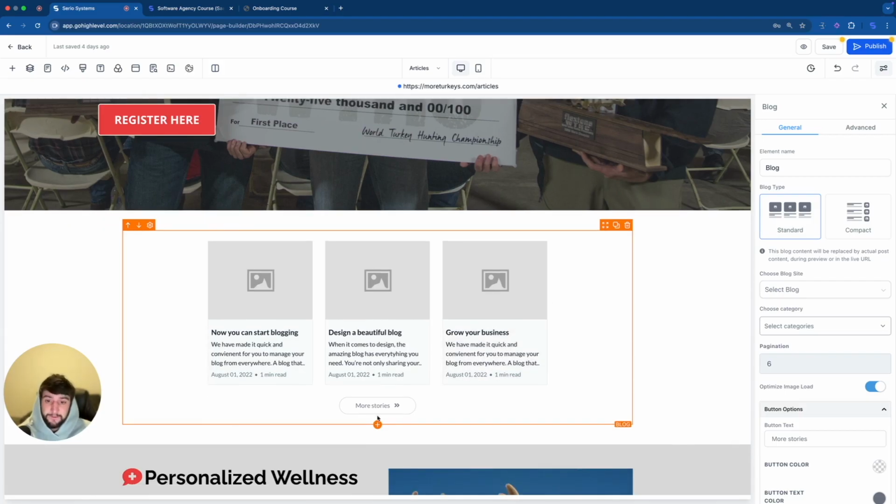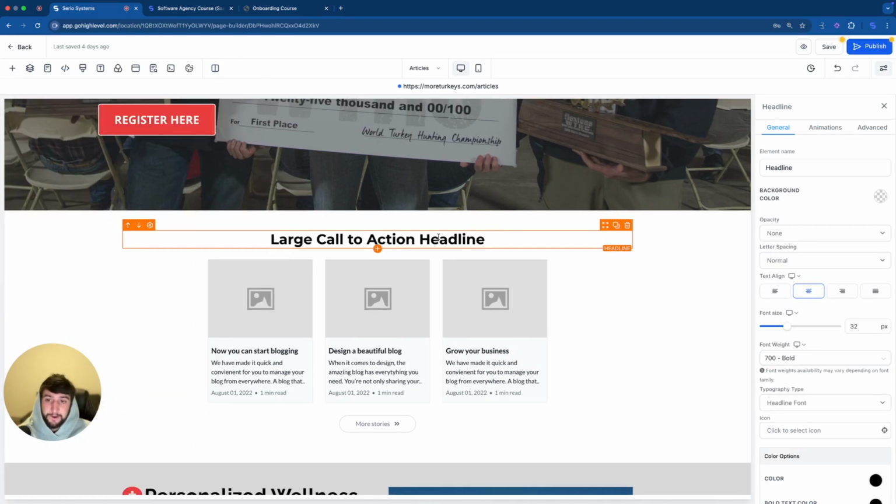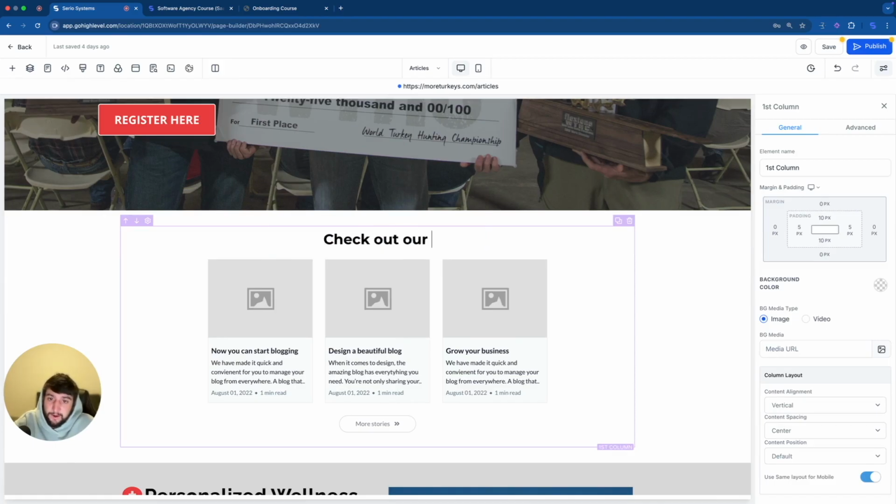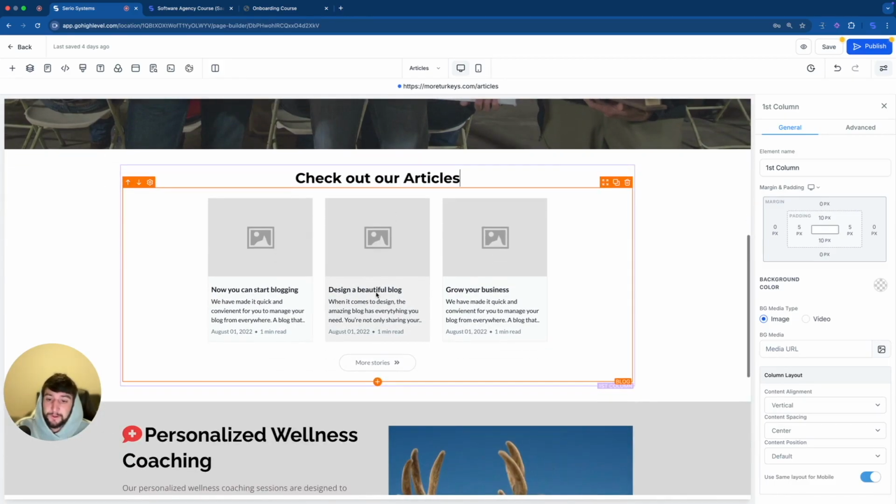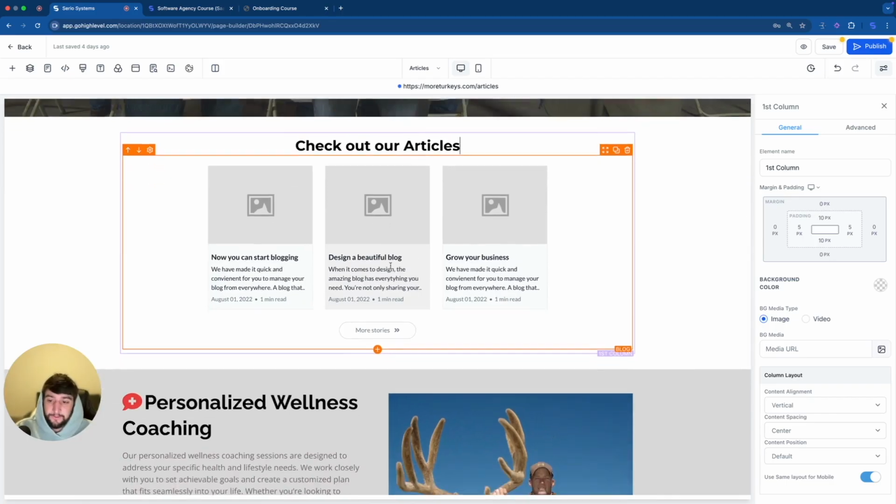And that's all he wants. Obviously, we're going to add another element, scroll back up, put that right here at the top, and we're going to say check out our articles. He can change all the words if he wants. We're going to get on a call tomorrow and go through everything. But for right now, this is all we need.